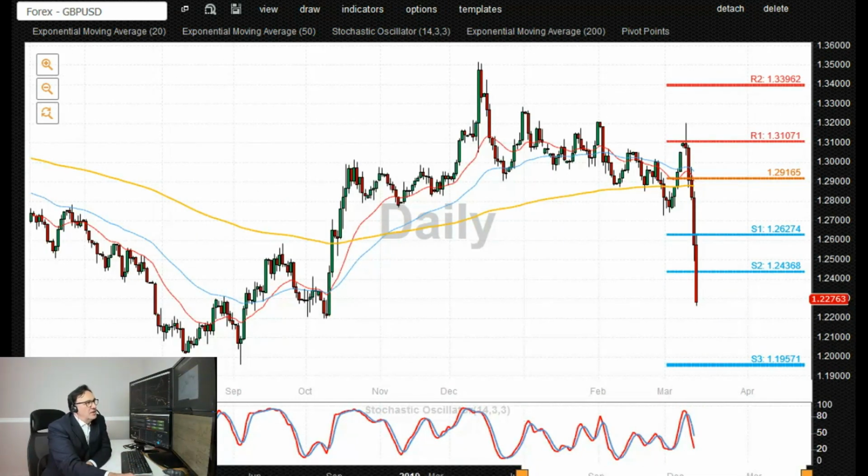Cable, sterling-dollar, appears to be showing a very similar picture. Sterling weakness and US dollar currency strength. We are seeing a corrective pullback lower. The key trading level going forward is at the cluster of these previous lows and also these highs from August and also October of 2019 at 1.22, a nice round number.